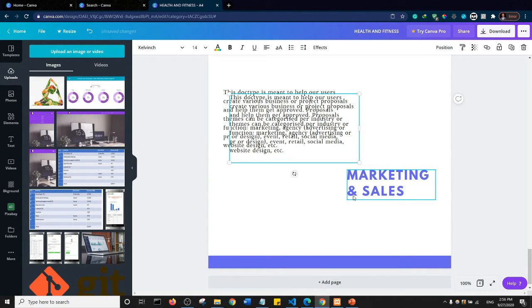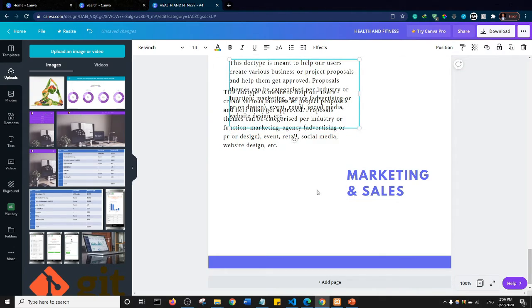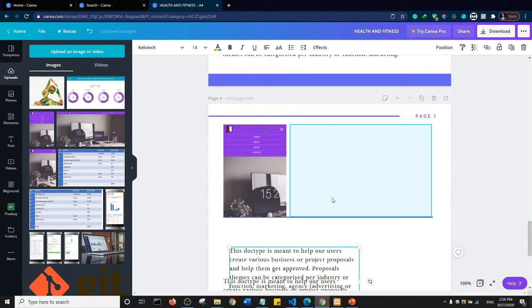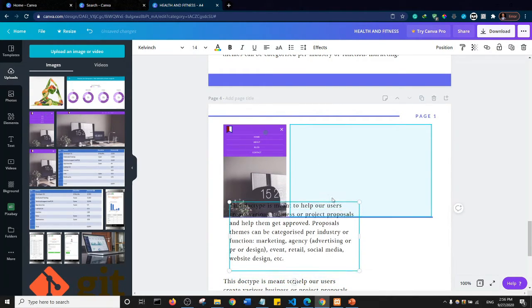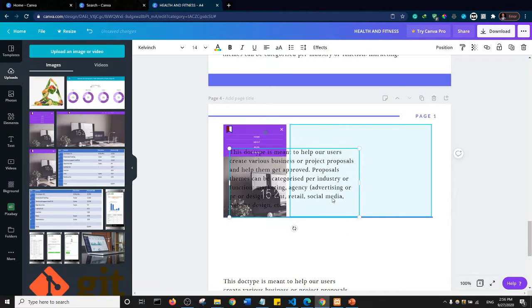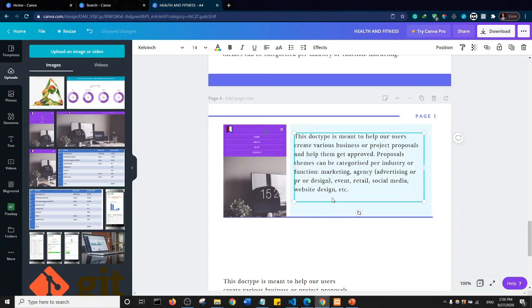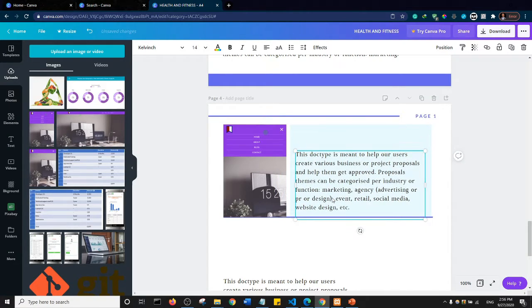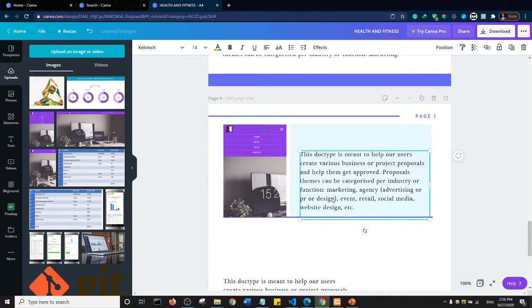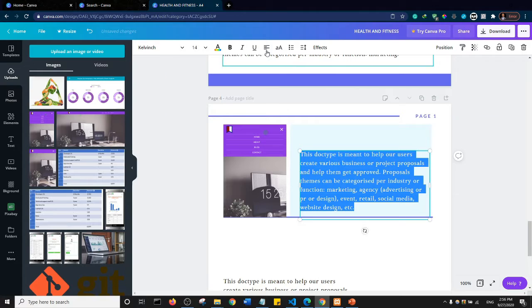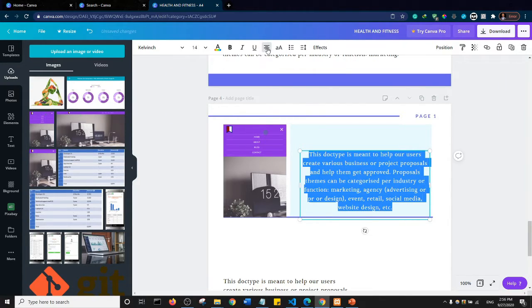I will then move it upwards. So I'm just pressing the upward arrow key. So I'm moving this text upwards to somewhere here. All right, so let me center it just a little bit. So I would select all, and I would try and justify the text. Okay, so the text is justified.